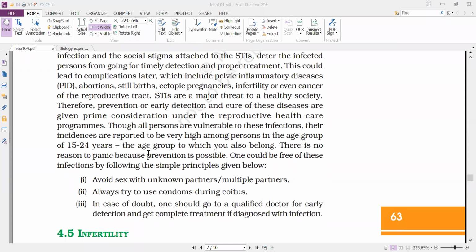So here we can see that sexually transmitted infections are highly transmitted, but there is a chance for prevention. So there is no need for panicking. But how can one prevent sexually transmitted infections? One can be free of these infections by following the simple principles given below.